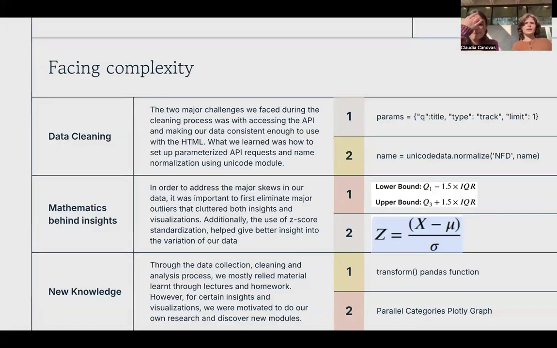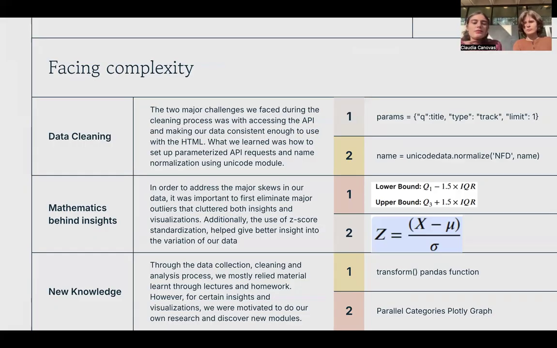And then facing complexity, when we were data cleaning, we first had to learn how to use the Spotify API, which used parameterization in order to pass in multiple different features and access codes. And then another thing is that when we were trying to normalize the names between the Wikipedia sources, we had to use the Unicode module, which is a new module we learned. Basically, what it does is it takes any asterisks or any form of accents and moves them out after the letter, and then from there we could remove them all.